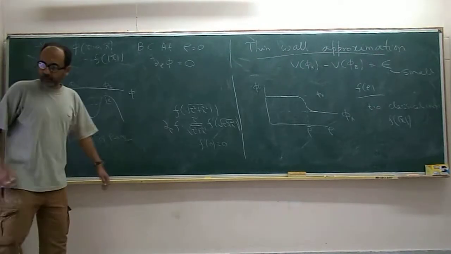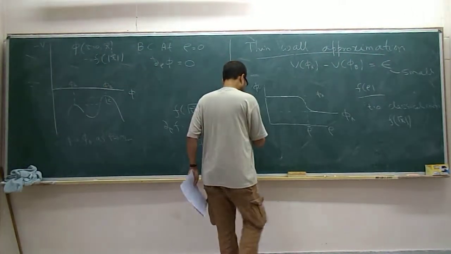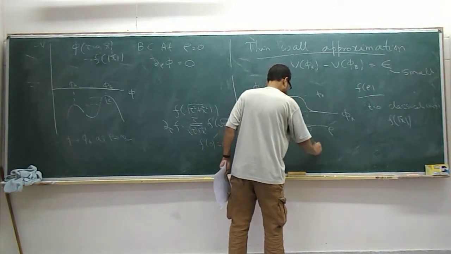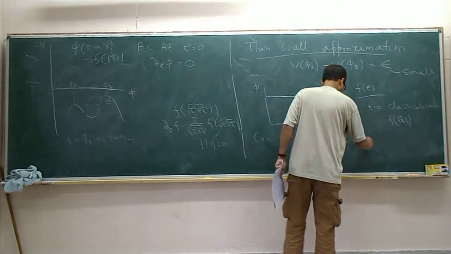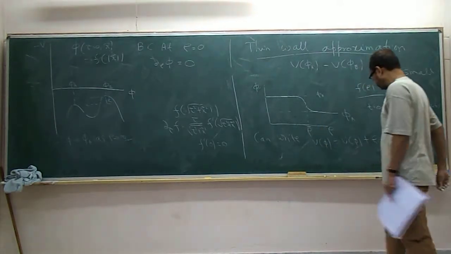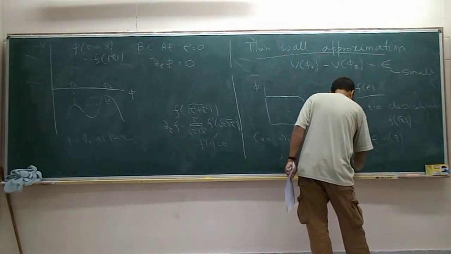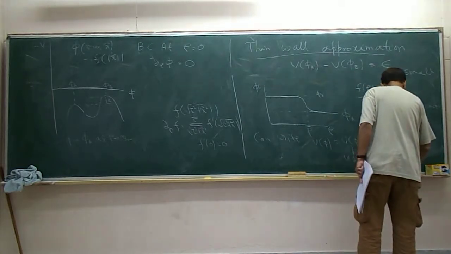Okay. So you introduce a potential, so you can write V of phi equal to U of phi plus some epsilon W of phi, where this has the property that U of phi a is equal to U of phi b, and W is some finite function.